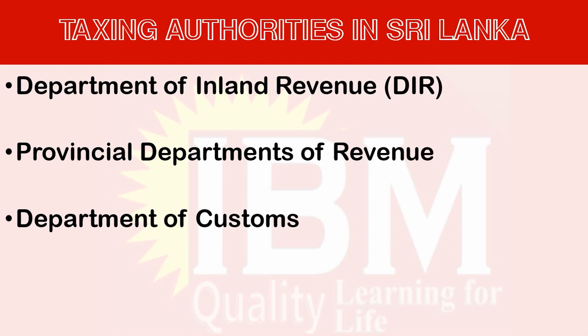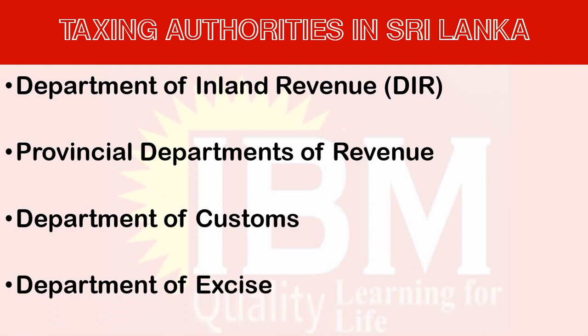At that point Customs charges the tax. So the Customs Department is responsible for taxing internationally traded goods. But in Sri Lanka we don't have taxes on exports. Therefore, we are not going to cover export taxes, but we have taxes on imports. So the main function of the Customs Department is charging import taxes.